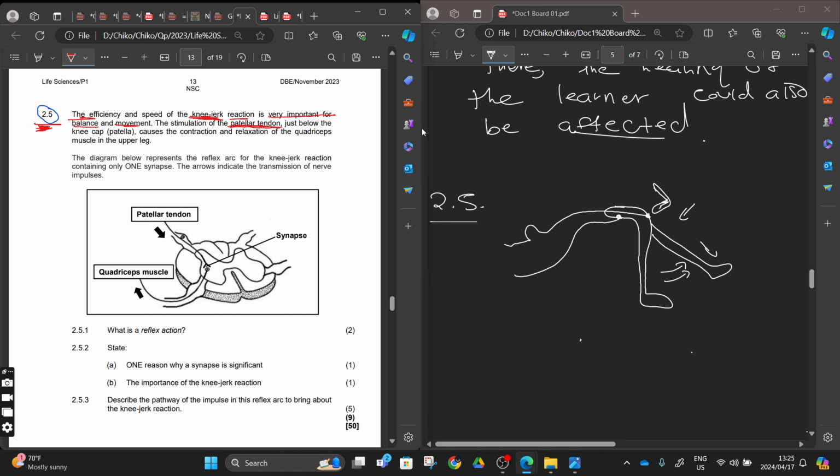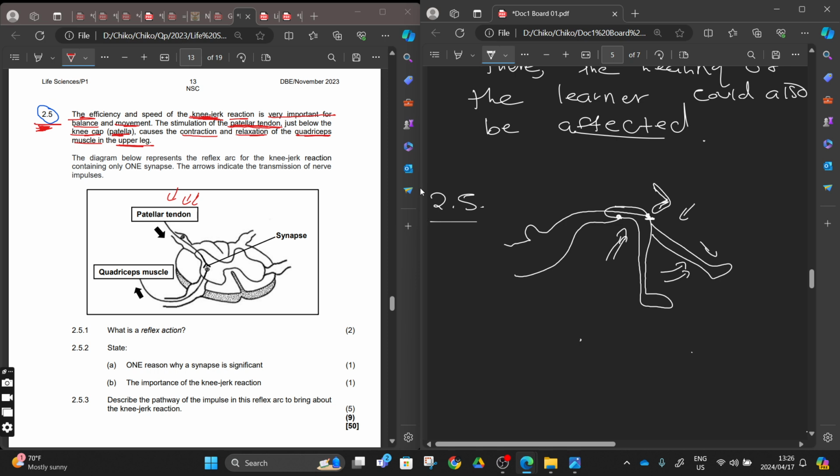the tendon in our leg, right? These are the patella tendon. So this will be the stimulator. So these will be our receptors just below the kneecap, right? Patella, this is the patella, the kneecap, the thing that you move when you move your knee, right? That is the patella. But it causes the contraction and relaxation of the quadriceps muscles in your upper leg here, right, where I was saying that the effector is going to be affected.